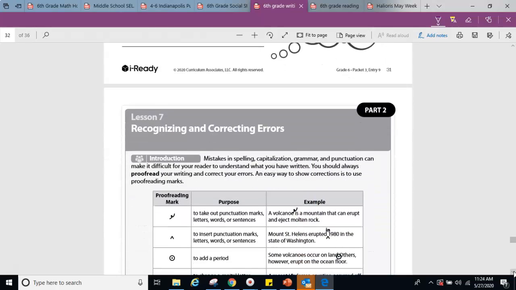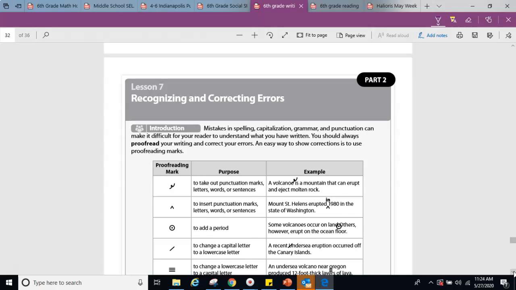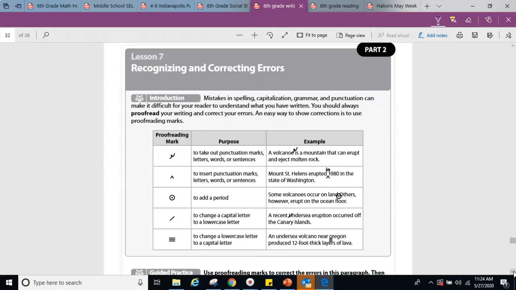I'm very excited. Then we're going on to recognizing and correcting errors. Mistakes in spelling, capitalization, grammar, and punctuation can make it difficult for your reader to understand what you have written. You should always proofread your writing and correct your errors. An easy way to show corrections is to use proofreading marks. So these are mostly what we used during the year when we edited each other's or our own work. Sometimes for morning work or for other language arts work, we had to read a paragraph and correct the mistakes in there. So these are some of the marks that we would use.